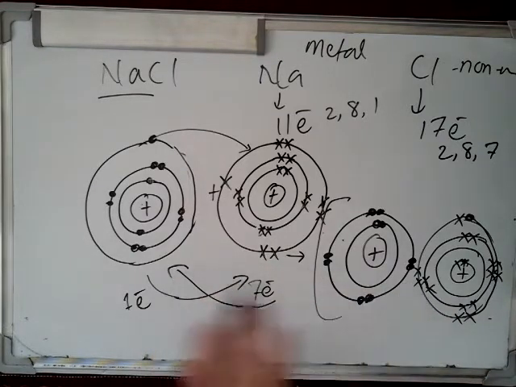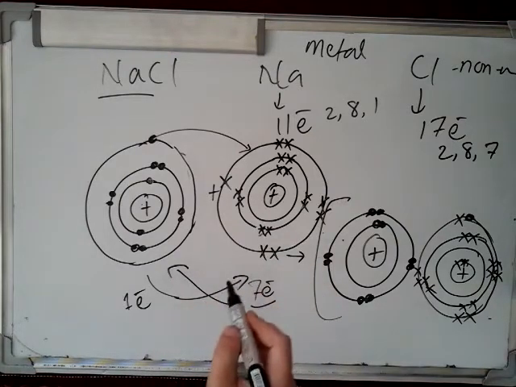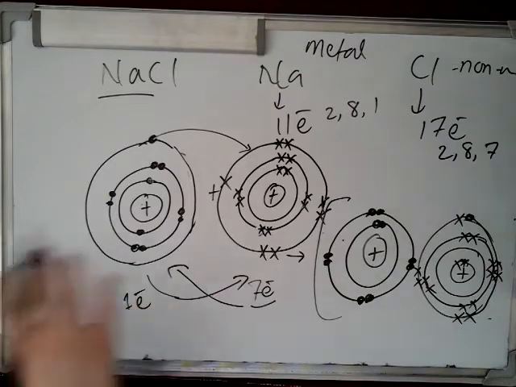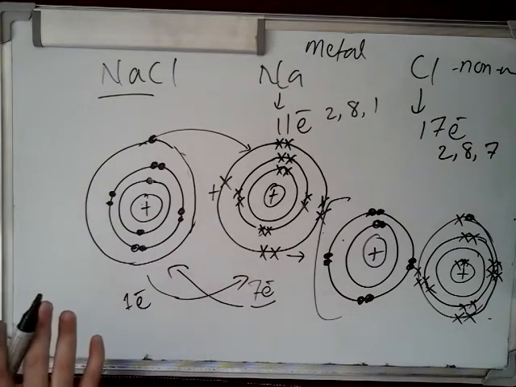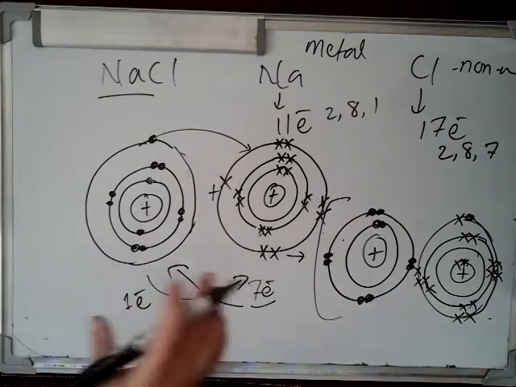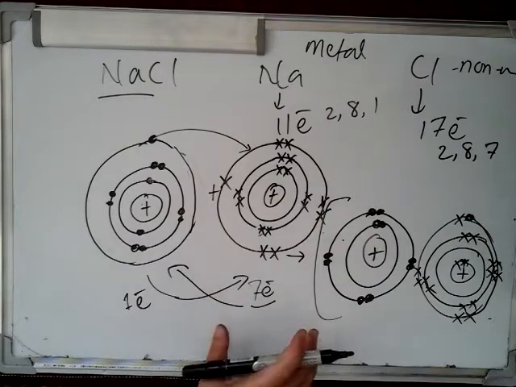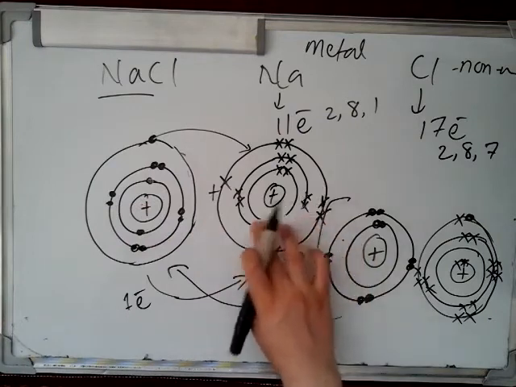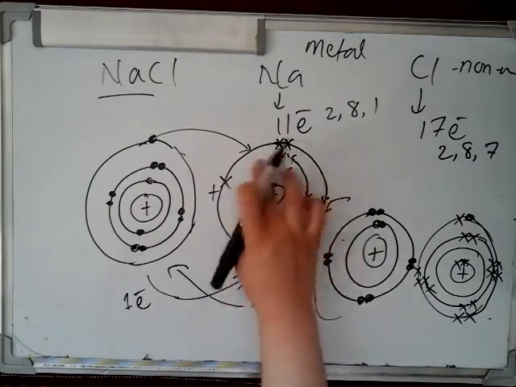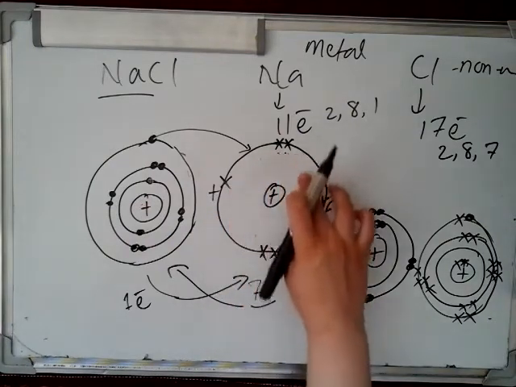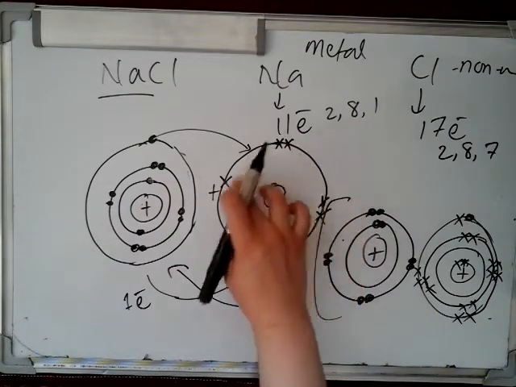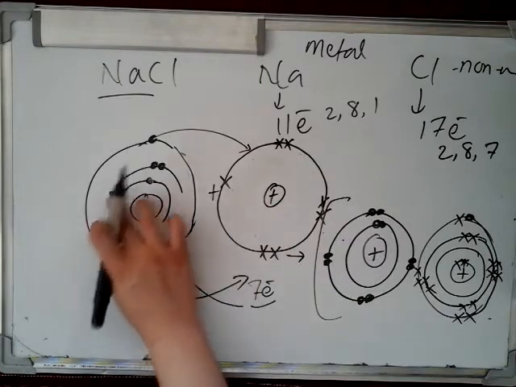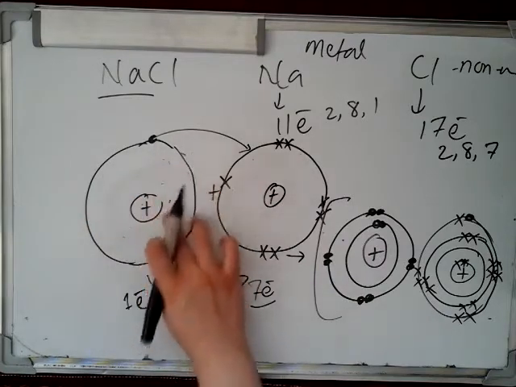In the same way we can write this. Keep in mind, whenever we are drawing ionic bonding, we will only consider the last shell electrons. We will skip the inner shell electrons and the inner shells, because the last shell electrons are involved in any sort of chemical reaction.